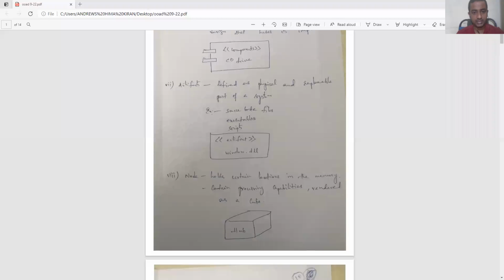Now let us continue with our next topic. Can you able to see the screen? Please tell me, is the screen visible for you? That means my notes, are they visible? Yeah, okay.